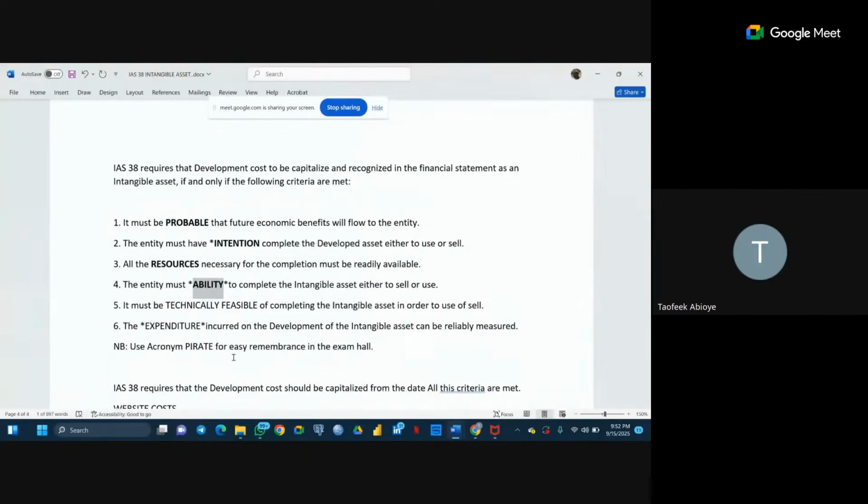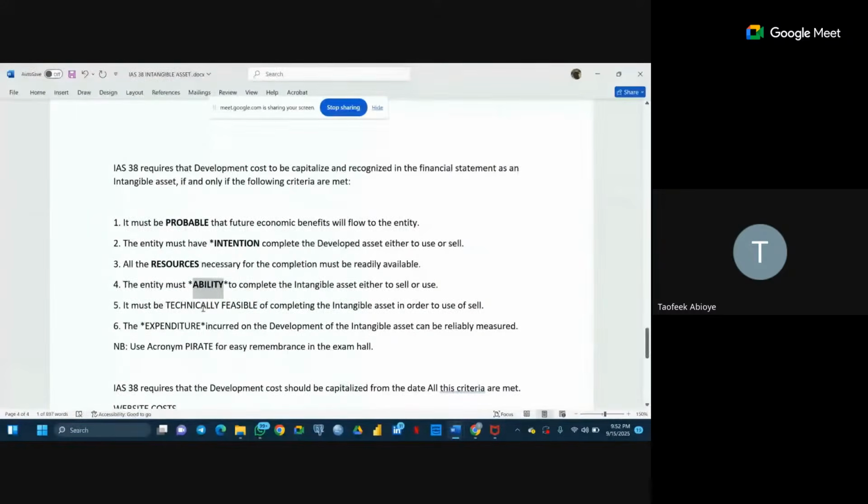Number 3 is that all the resources necessary for the completion must be readily available. That is, the process to complete this development must not be in doubt. It must be clear that the entity is ready to walk through all the process required to complete the development of the asset to the end. Not that the entity says, okay, along the line we decided to stop. If you decide to stop, that means the development cost has not met the recognition criteria to capitalize the amount spent up to that stage as an intangible asset.